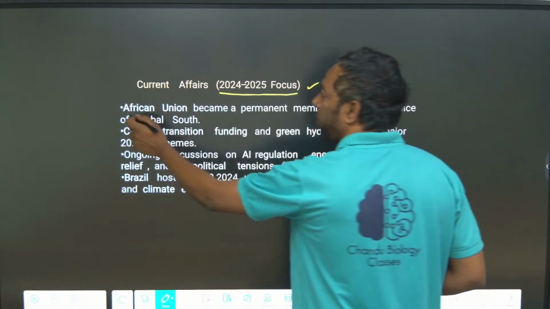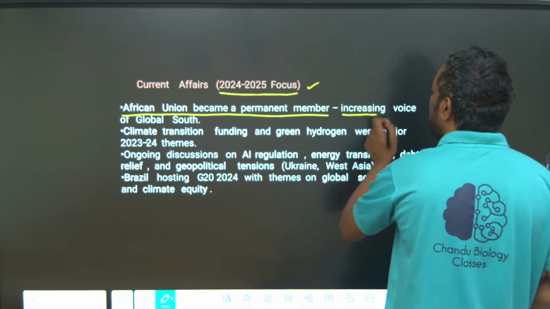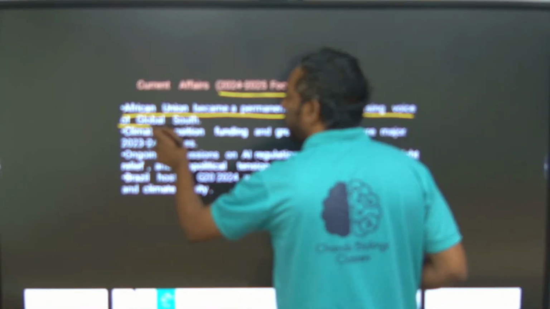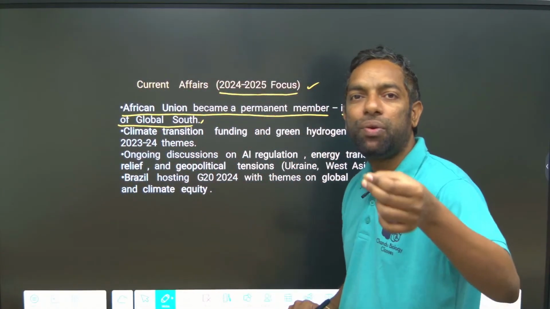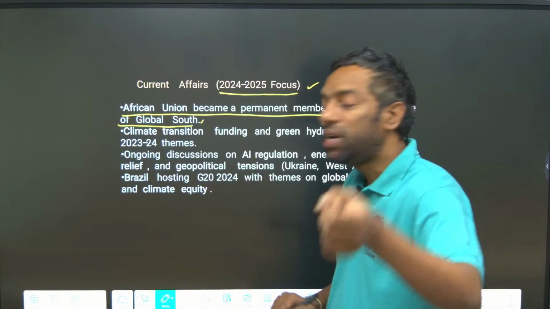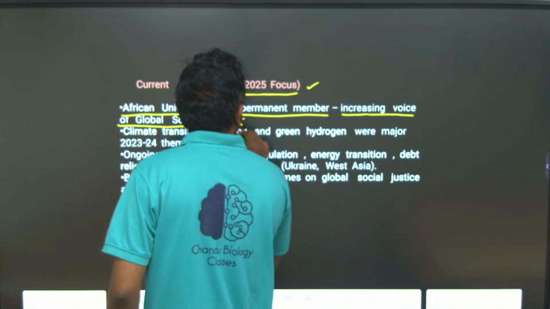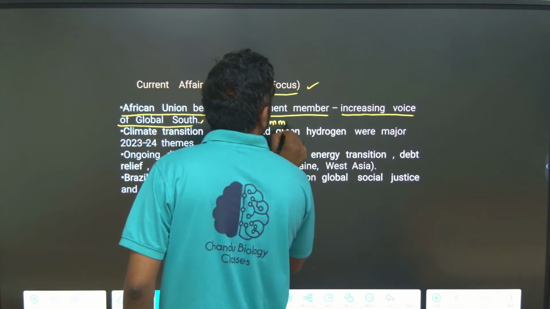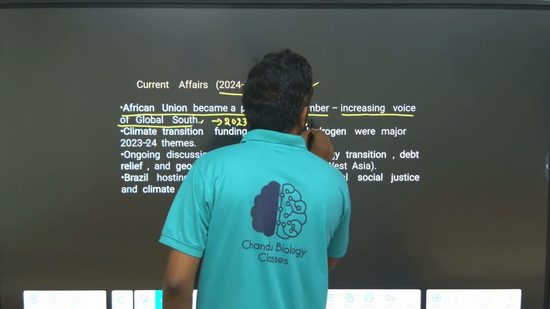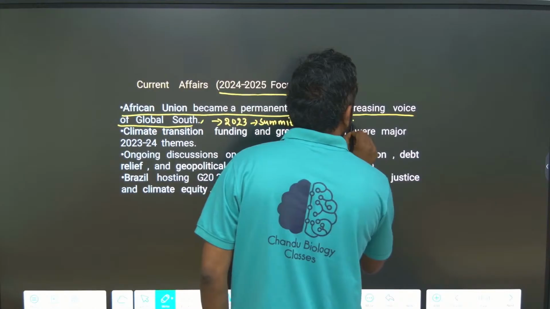The African Union became a permanent member, increasing the voice of the Global South. This happened at the 2023 summit of G20 in New Delhi, India.